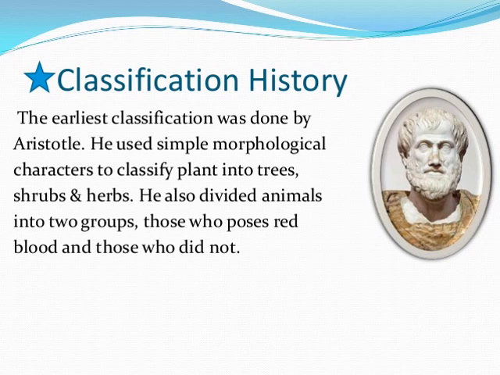He classified the plants into trees, shrubs and herbs, and he divided animals into two groups on the basis of the presence of red blood cells and the absence of red blood cells. So this was the only basis used by Aristotle in classifying plants and animals, and this is the history of classification. If somebody asks who gave the earliest classification, your answer will be Aristotle.